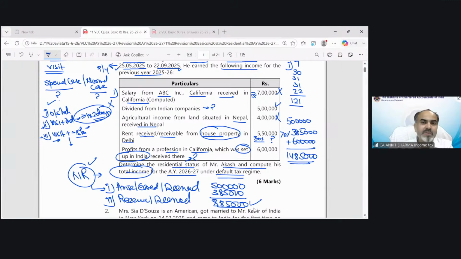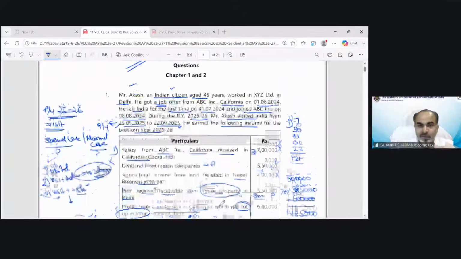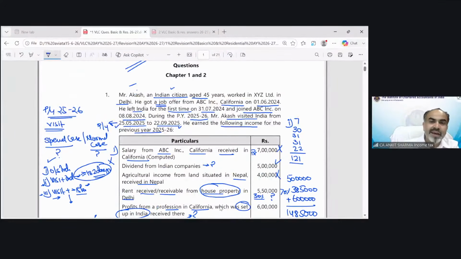I have seen some students start reading the question and start solving in their brain. Okay, this will be this treatment, but maybe the treatment is not required. Suppose you start reading this question and you see the age, and if you have not seen the requirement of the question, maybe you think this age factor is also important, that the tax liability would depend upon the age.